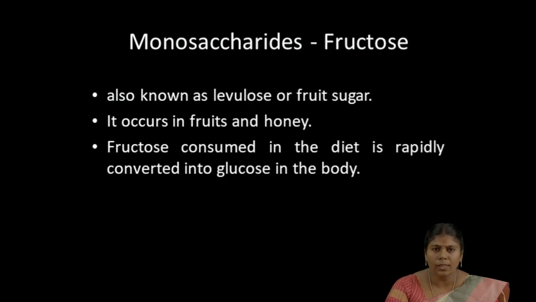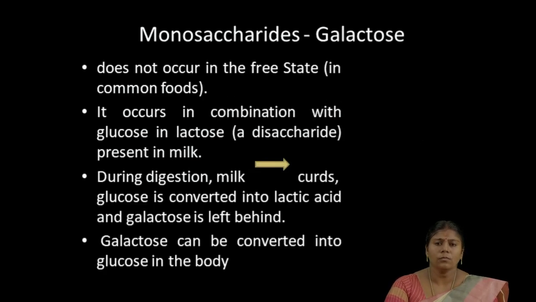The next one is fructose. From the name itself we can understand it is the main sugar of fruits, found abundantly in fruits and honey. When we consume the fruits, the fructose present in it gets digested rapidly and is converted into glucose in our body. The next one is galactose.